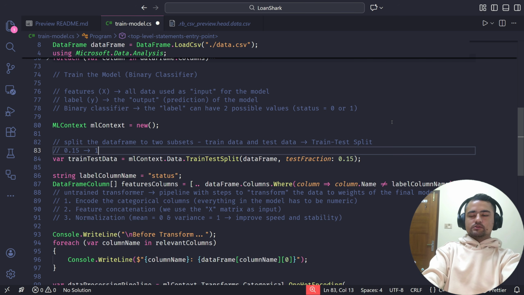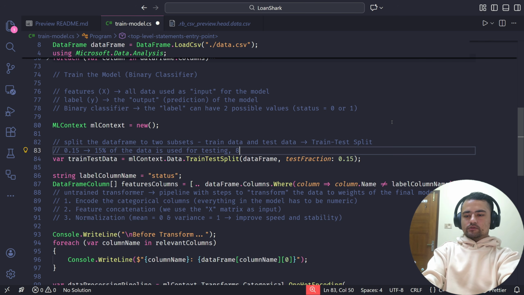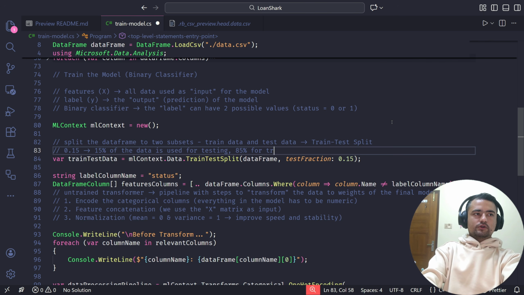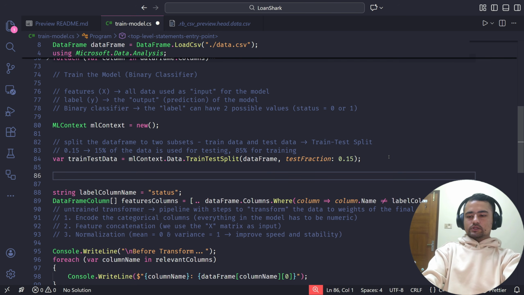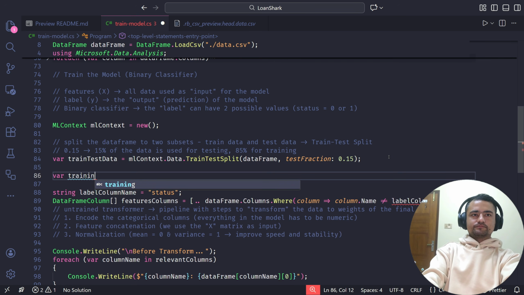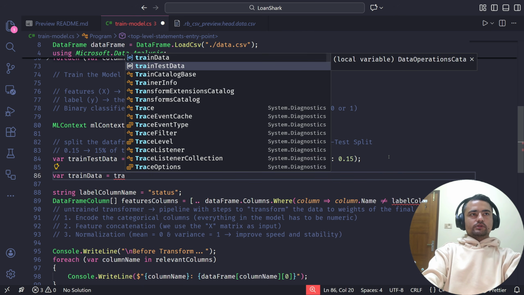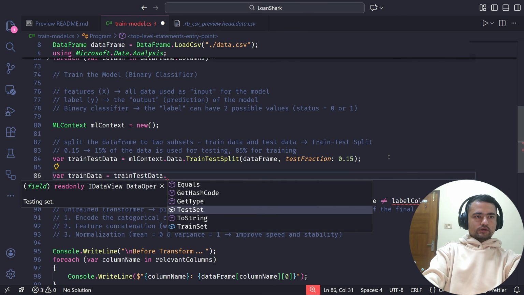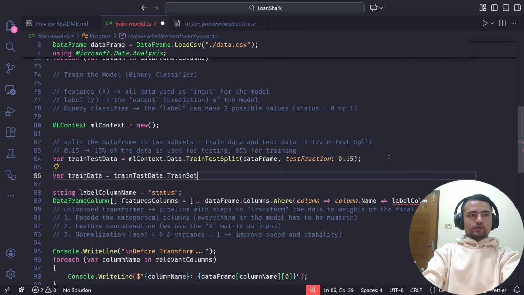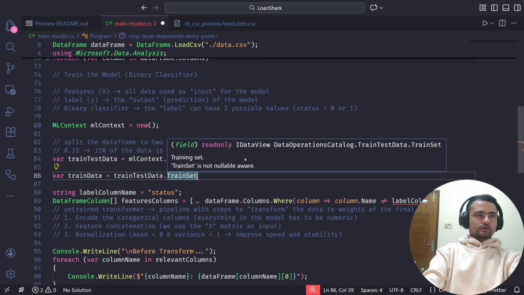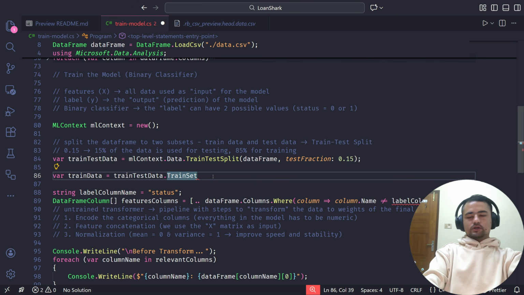0.15 of test fraction means 15% of the data is used for testing and the remaining 85% for training. Okay, and we can now get the training and testing data. I'll say train data is train test data dot the train set, and notice that this is an IDataView, but for our easiness, I'll convert this to a data frame.